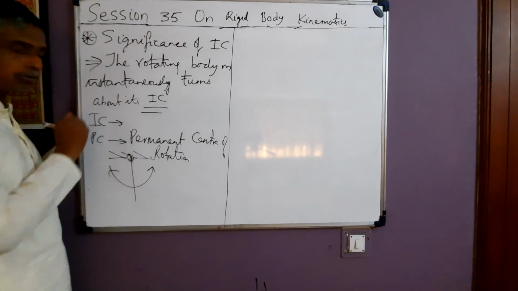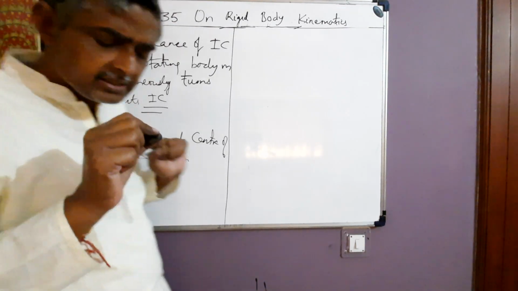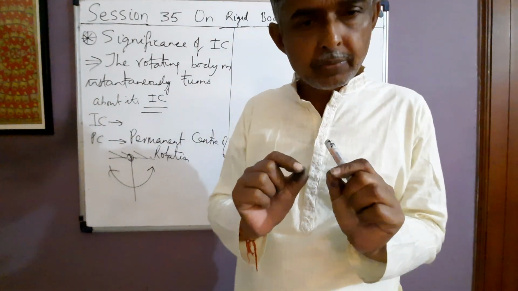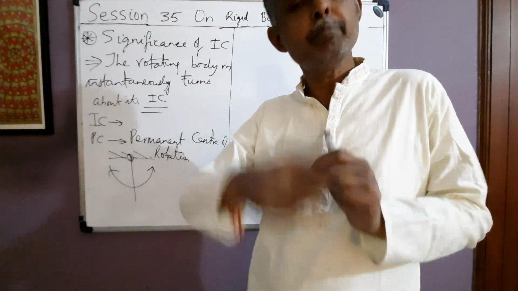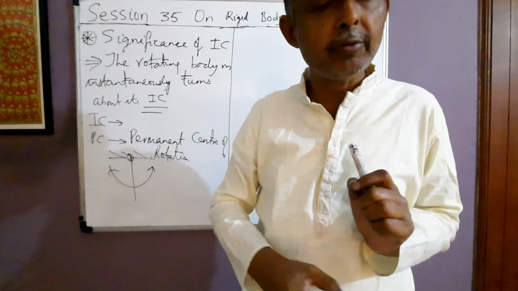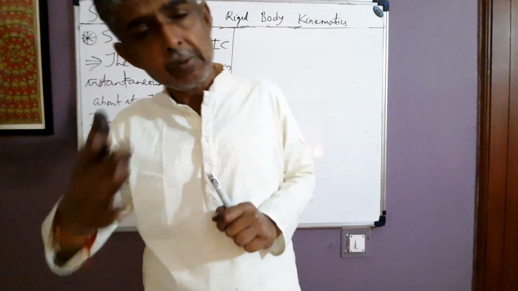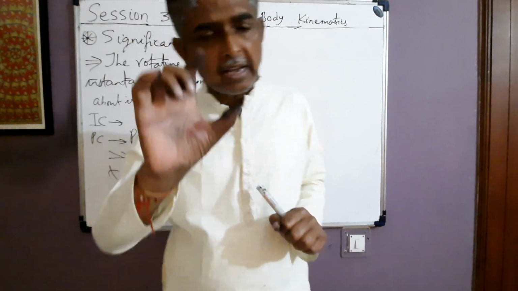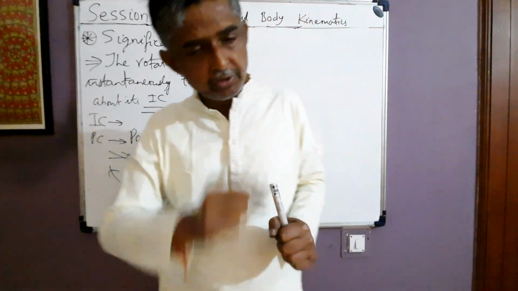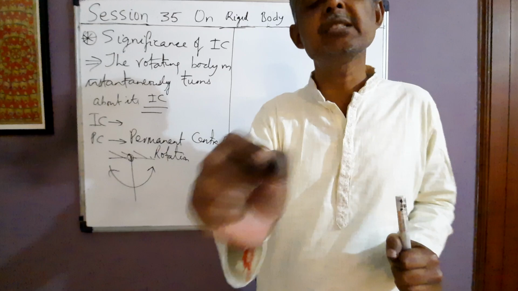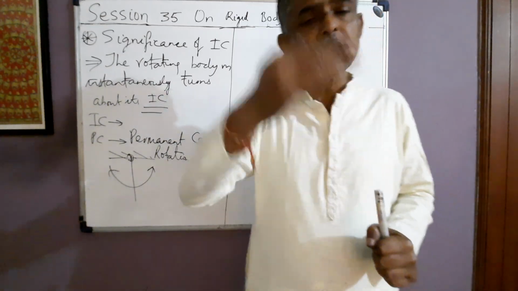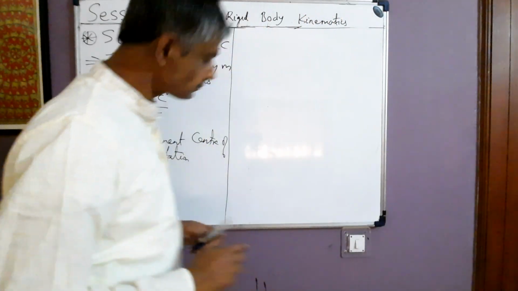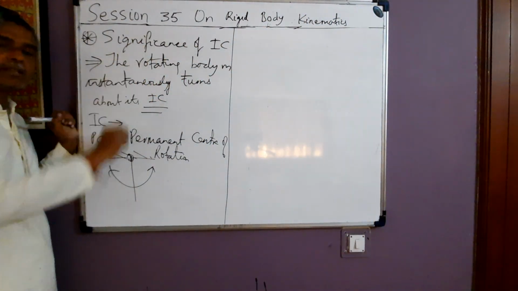And what does instantaneous center of rotation mean? It means that if at a certain instant t1, location p1 of M is at rest with respect to F, then dt seconds later, some other location p2 of M becomes at rest with respect to F. At different instants of time, different locations of M become its IC with respect to F. So the identity of the IC keeps on changing with time, and the body turns about its different ICs at different instants. I hope it is clear. This is the significance of the IC concept.